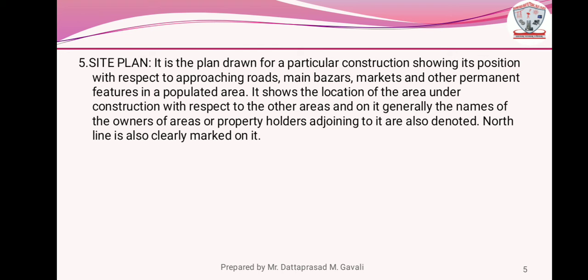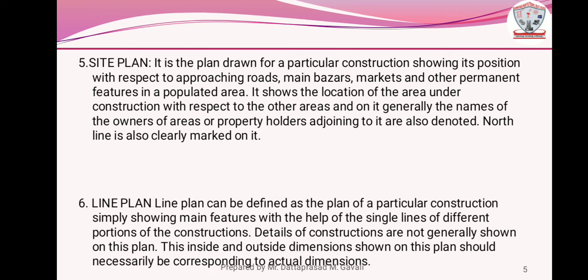It shows the location of the area under construction with respect to the other areas. Generally, the names of the owners of areas or property holders adjoining to it are also denoted. North line is also clearly marked on it.